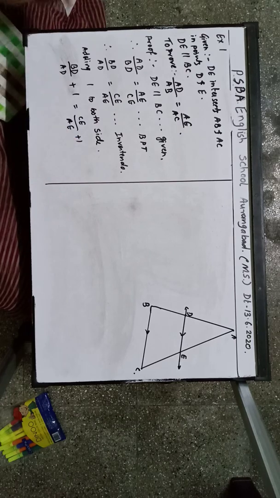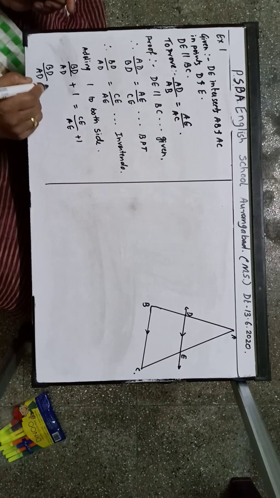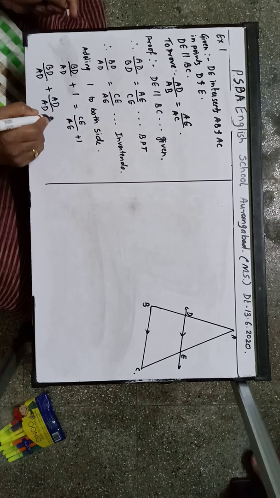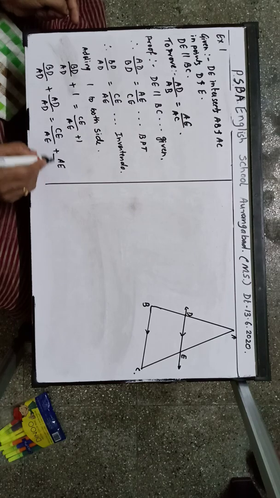Now 1 means AD upon AD. So BD upon AD plus AD upon AD is equal to CE upon AE plus AE upon AE.